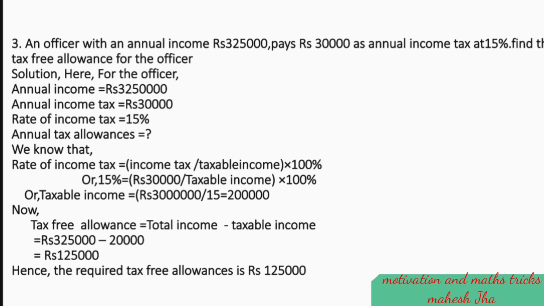Now tax-free allowance is the total income minus taxable income. The 3,25,000 is total income, minus 2,00,000 taxable income, remains 1,25,000. Hence, the required tax-free allowance is 1,25,000.